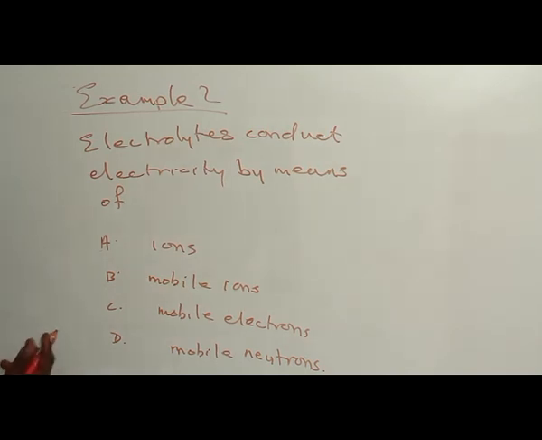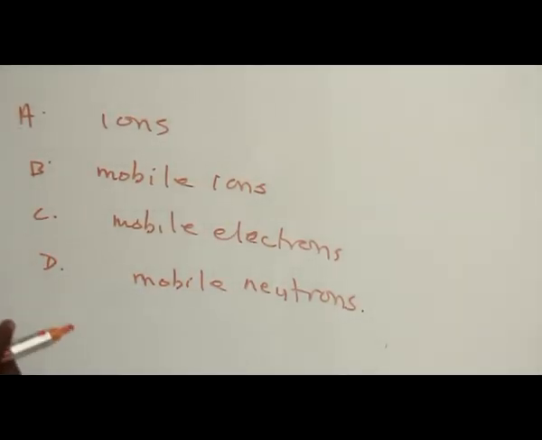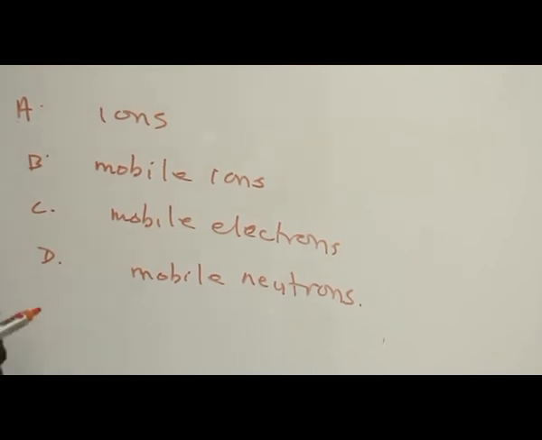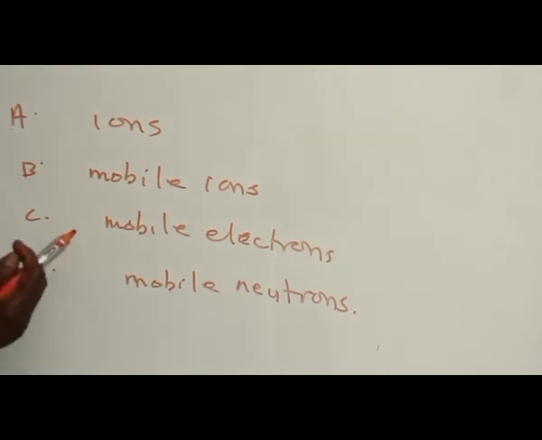So A is not the correct option. B. Mobile ions. Yes. The ions that are mobile are those ions that carry electricity from one point to another. C. Mobile electrons. Mobile electrons only conduct electricity in conductors and not in electrolytes. D. Mobile neutrons. There's really nothing like mobile neutron. So the correct option is B.